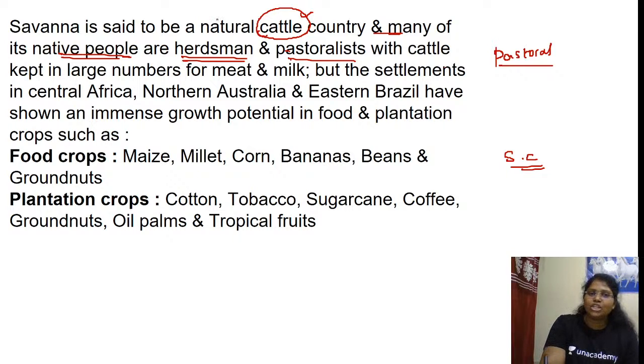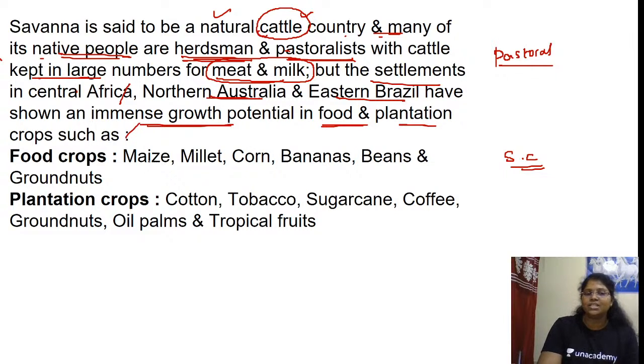So since savanna is said to be a natural cattle country, many of its native people are herdsmen and pastoralists, who keep cattle in large numbers for meat and milk. But the settlements in Central Africa, Northern Australia and Eastern Brazil have shown an immense growth potential in food and plantation crops. Food crops such as maize, millet, corn, banana, beans and groundnut, and plantation crops such as cotton, tobacco, sugarcane, coffee, oil palms, tropical fruits, etc. Is this clear?